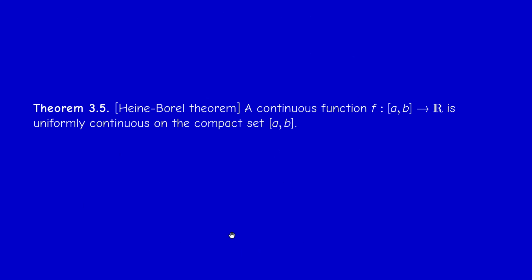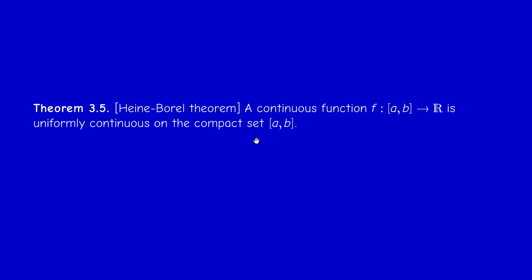And I will end this video with a positive result that I will prove next year. A continuous function on a compact set is uniformly continuous. So continuity implies uniform continuity in the special case where the domain is compact. And so we need a topological condition to go from continuity to uniform continuity.